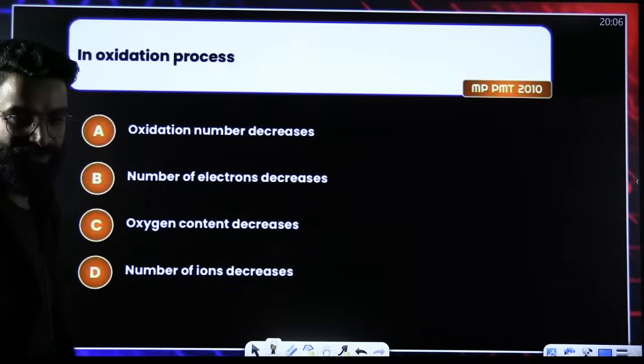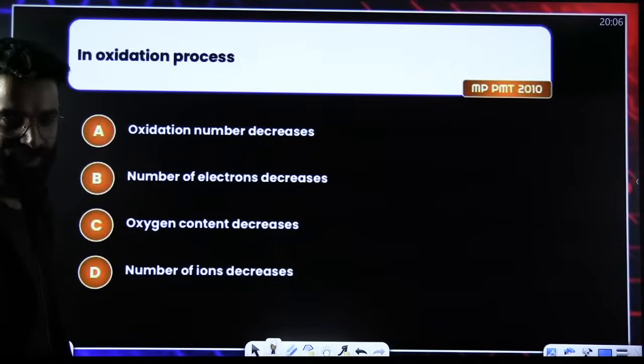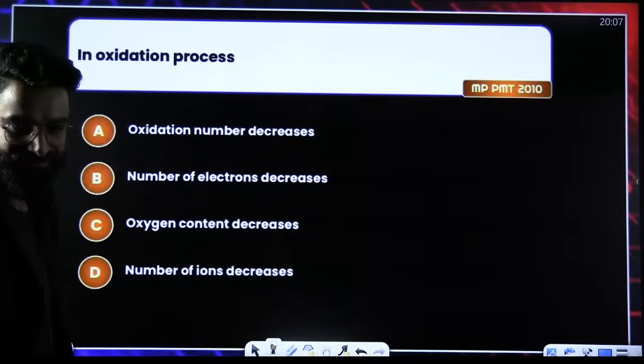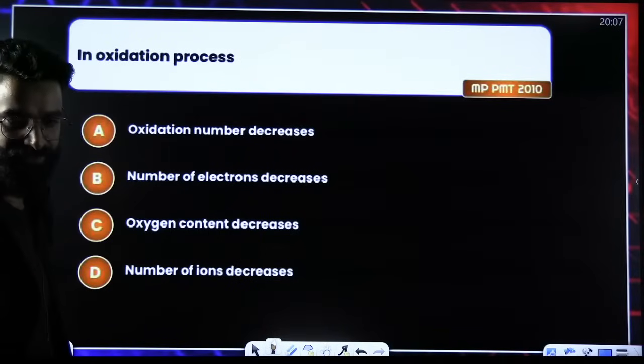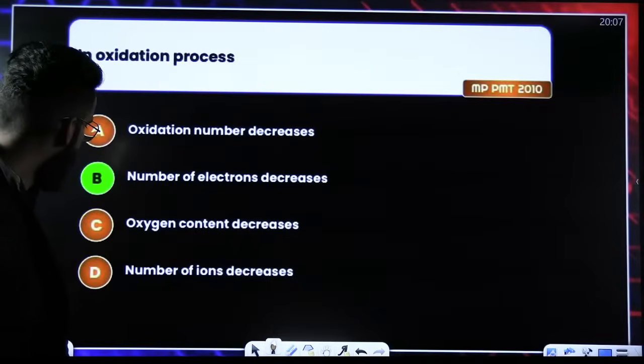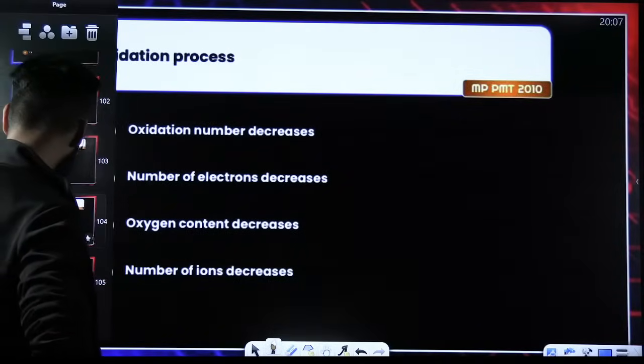Oxidation involves the loss of electrons, right? So what will happen to electrons? Increasing or decreasing? Absolutely. Number of electrons decreases.